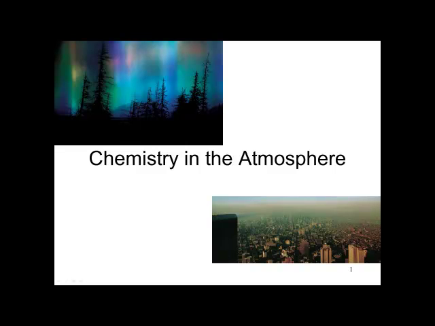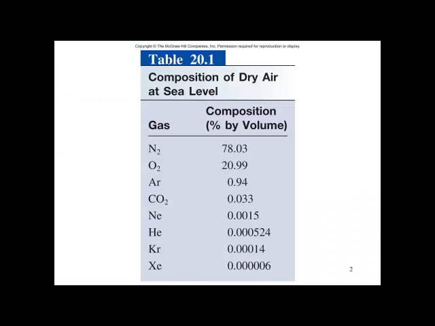Chemistry in the atmosphere. It is important to read this chapter in the text as there is much background material. The composition of dry air at sea level shows an interesting phenomenon. 78% of our atmosphere is nitrogen, 21% is oxygen, and argon is actually more in our atmosphere than carbon dioxide, 0.94% compared to 0.003%.